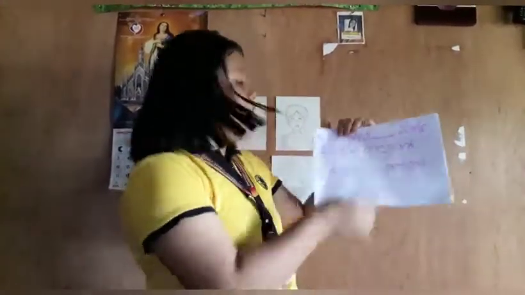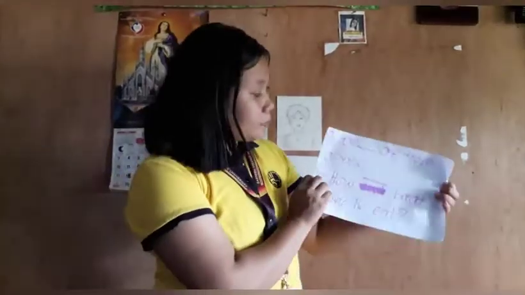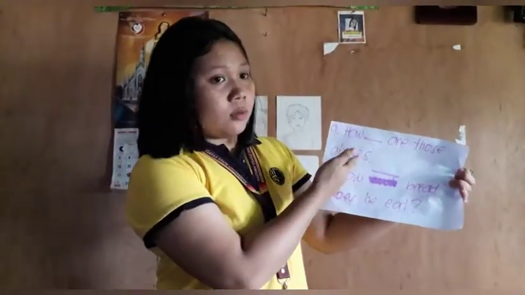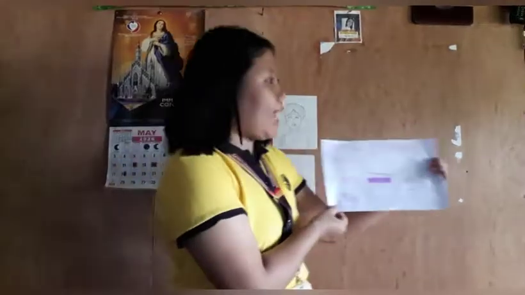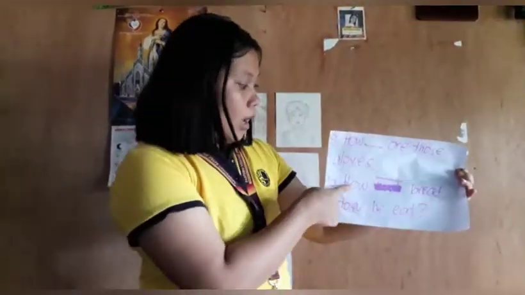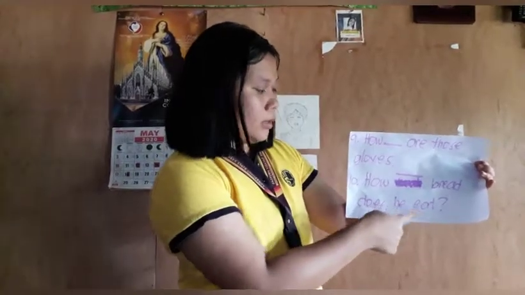Okay, how much petrol shall I buy? Very good. How about number 9? How blank are those clothes? The answer is much. Number 10. How blank bread does he eat? What's the answer? Much. Very good.